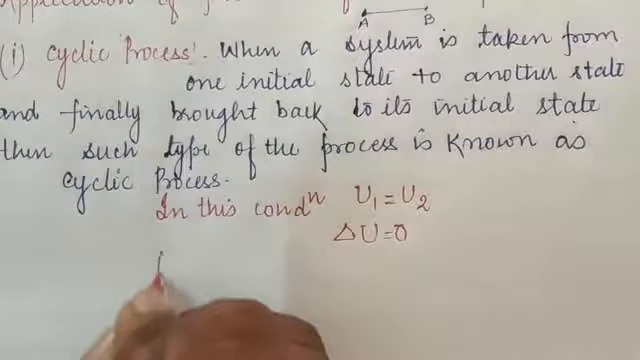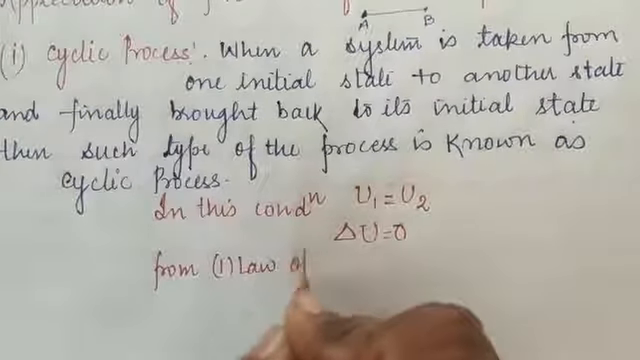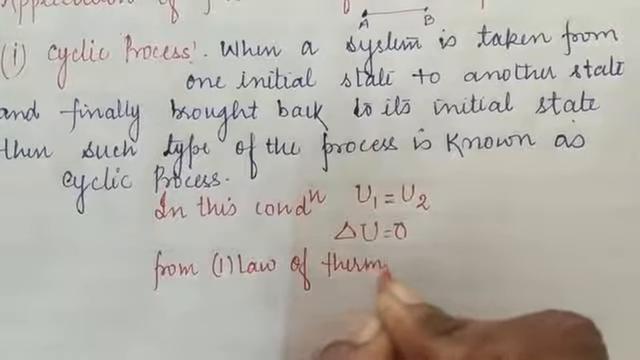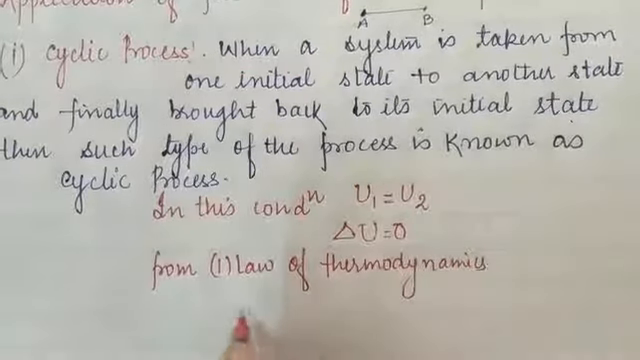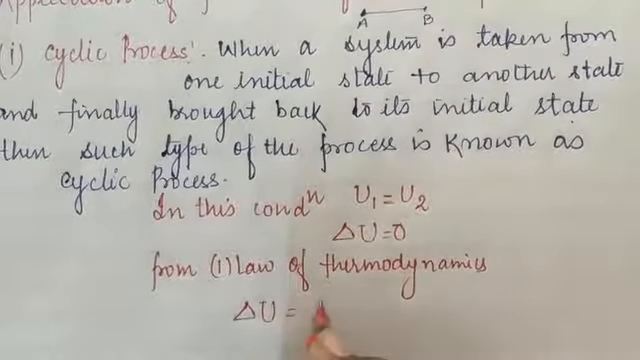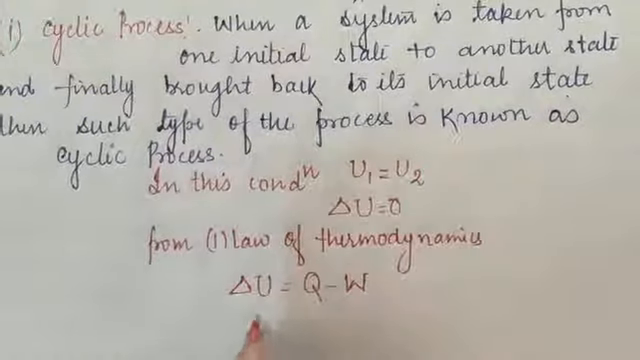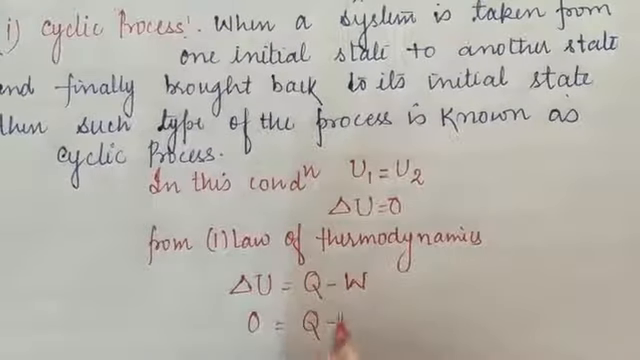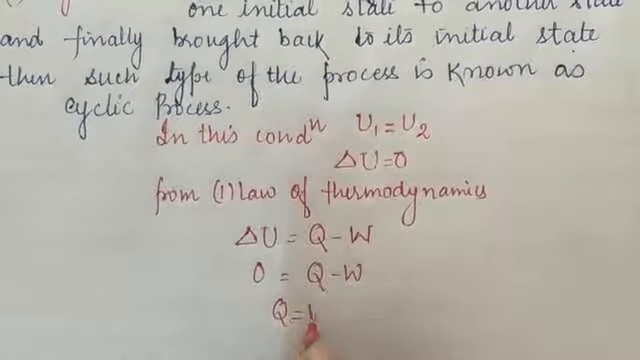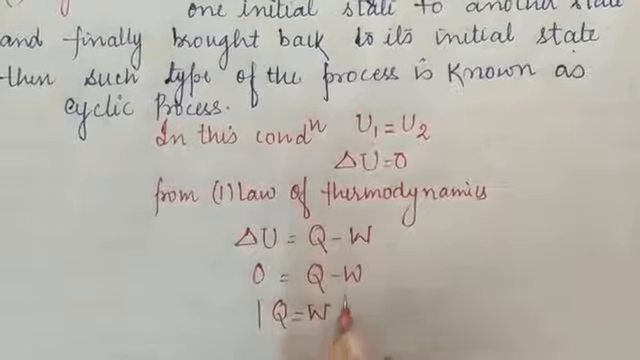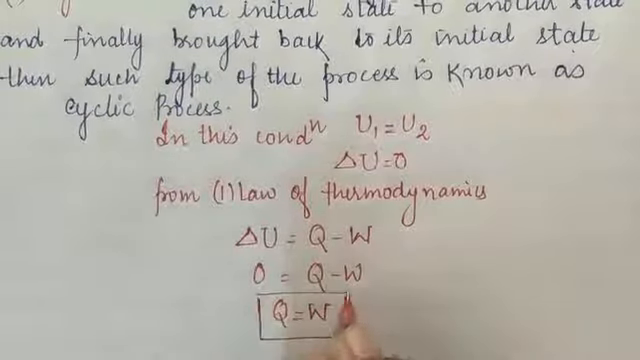So from the first law of thermodynamics, the change in internal energy is equal to the amount of heat energy supplied to the system minus the amount of work done by the system. Here the change in internal energy becomes 0, then Q minus W is equal to 0. So from here we can conclude that whatever amount of heat energy is supplied to the system will be totally consumed in the amount of work done by the system.